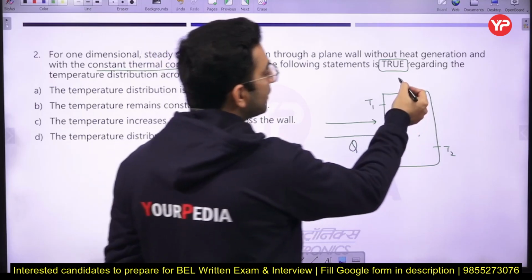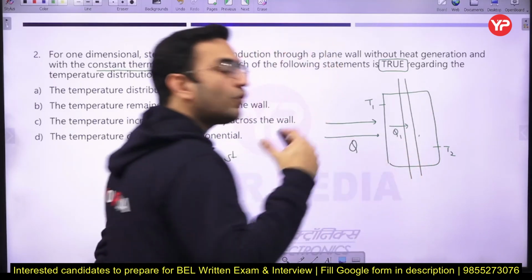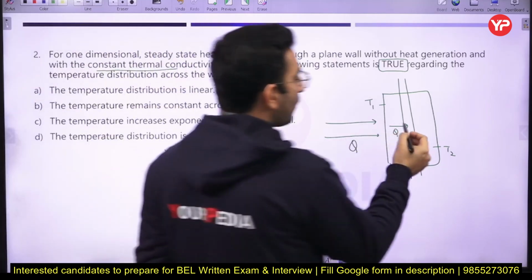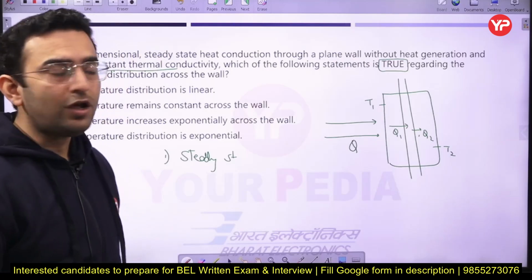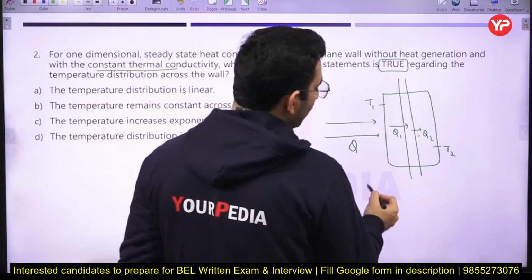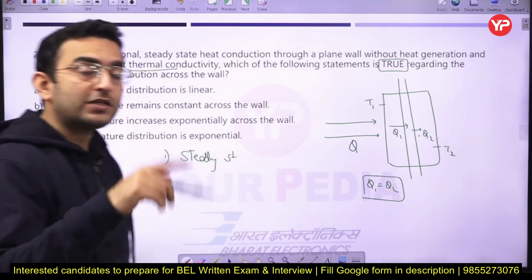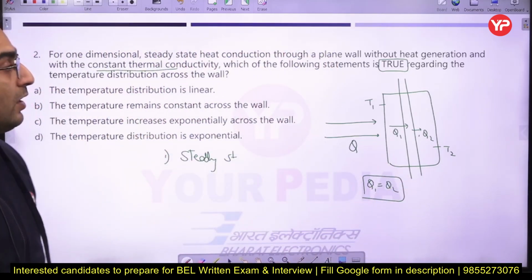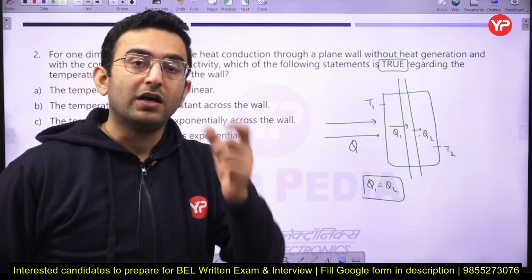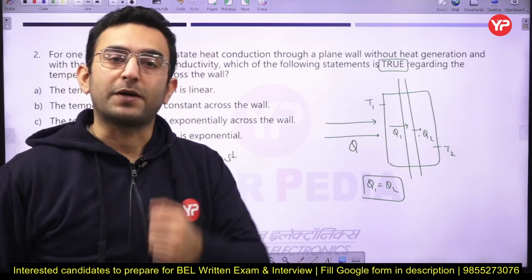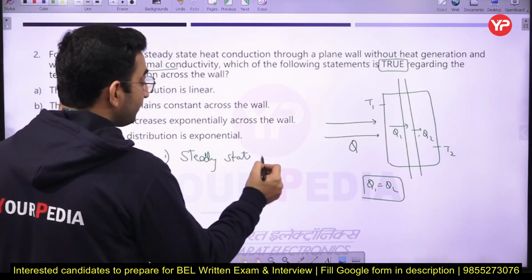If I define an element here, then Q1 represents the amount of heat entering the element, and Q2 represents the amount of heat rejected from the element. Under the steady state condition, Q1 and Q2 remain the same. Just remember that. Because if this condition is not maintained, the temperature of the surfaces will change with respect to time, and steady state means the properties of the system do not change with time. So that is the first assumption: steady state heat conduction.